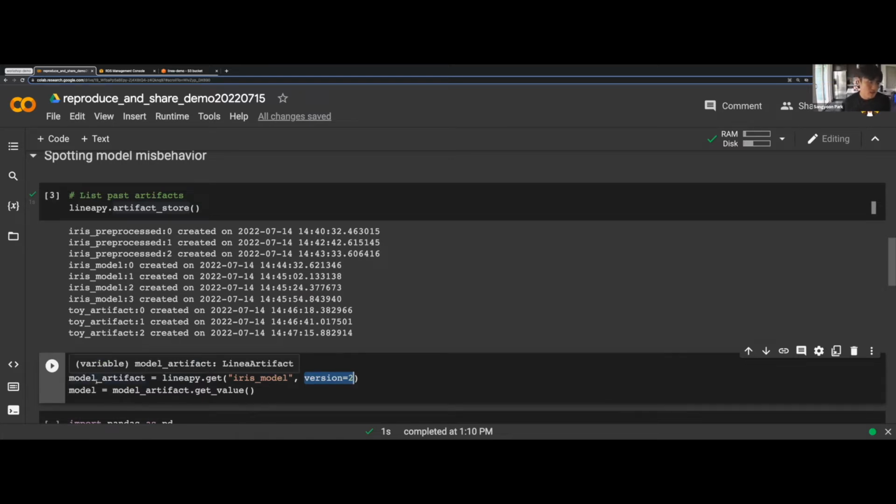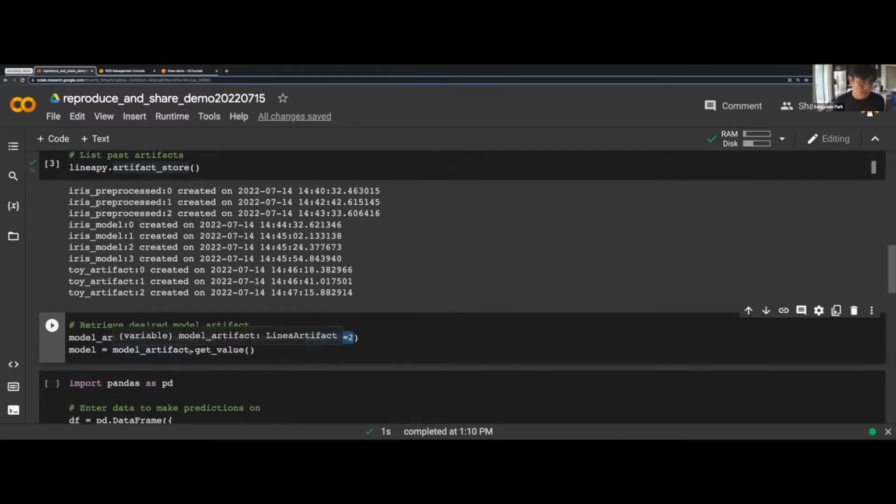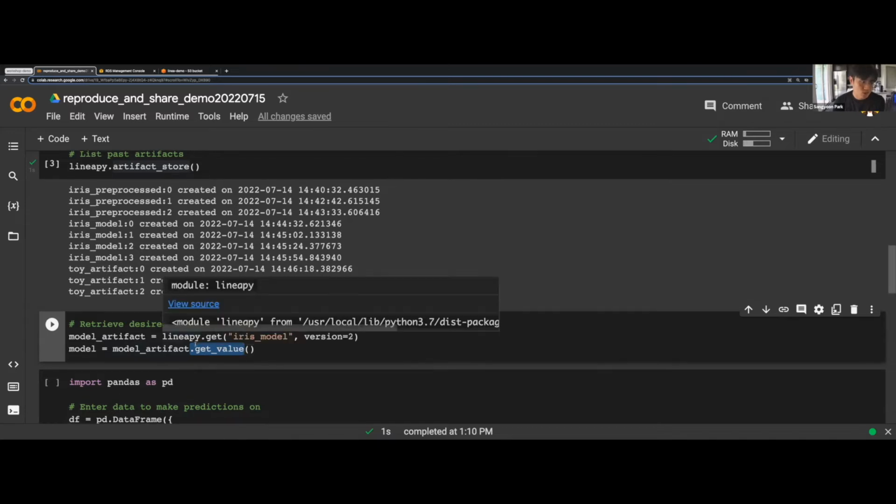But as Andy said, the thing that's special about a LineaPy artifact is that it's both a value and the code. Because it has both the value and the code, we have to use a method called get_value to extract the value out of this artifact. And not surprisingly, this is a model artifact, so the value happens to be the model, and specifically, it happens to be a linear model.